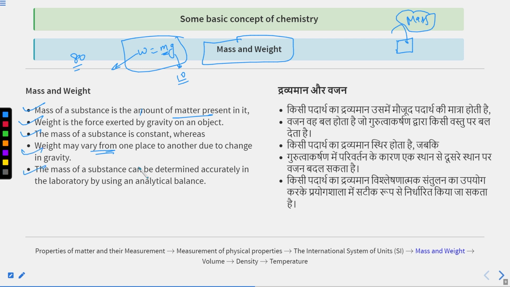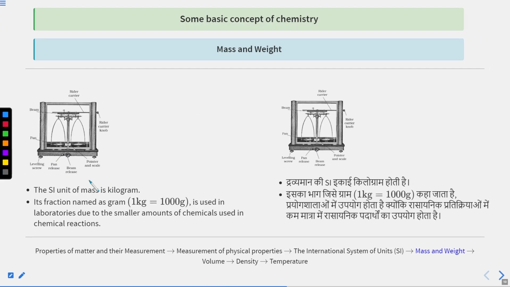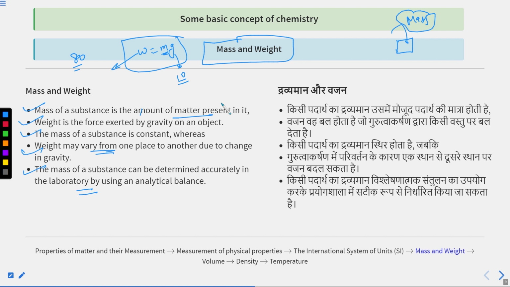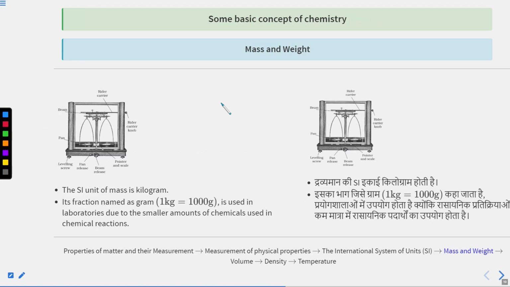The mass of a substance can be determined accurately in the laboratory by using an analytical balance. So you can see this is the analytical balance. In this analytical balance, you have the beam, rider carrier knob, rider carrier, pen, leveling screw, pointer and scale, beam release and pen release. This is named the analytical balance. If you have this analytical balance, you can determine the mass of any substance accurately.